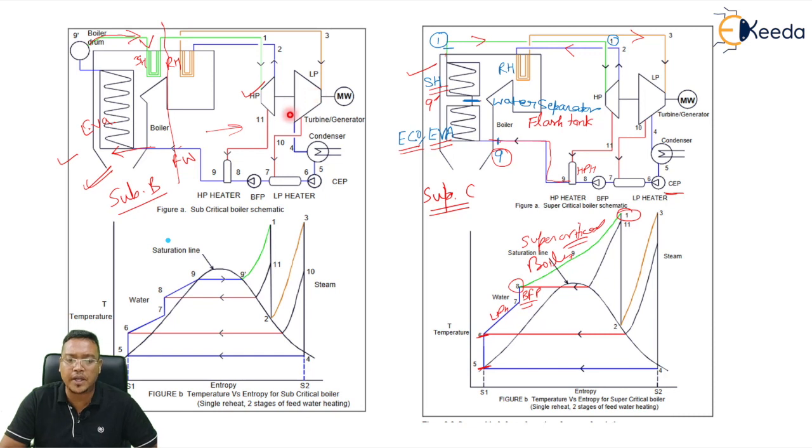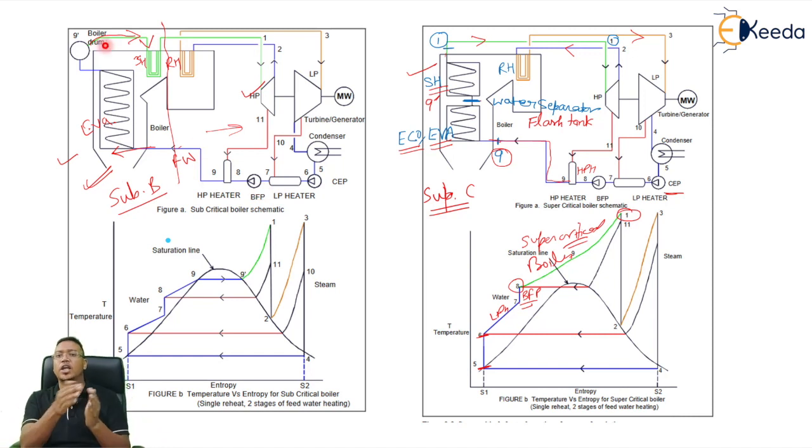Now from the LP turbine, it will go into the condenser. Then from the condenser through CEP and BFP, it will go into the boiler. And in the boiler, it will go into the evaporator, then evaporator to drum, from drum to economizer, then again from economizer to drum. And from the drum, steam will separate from the water and that steam will go into the superheater. This is the working of a subcritical boiler.